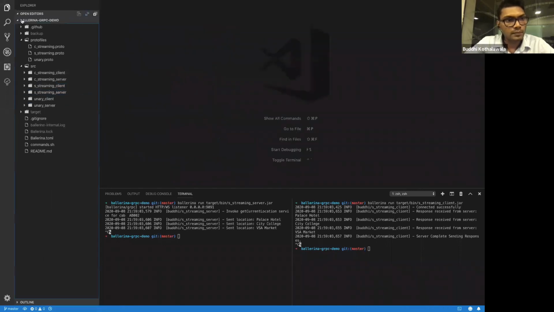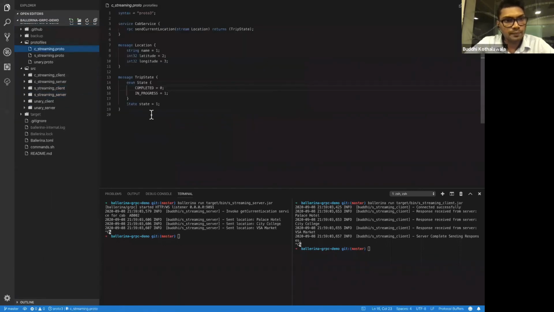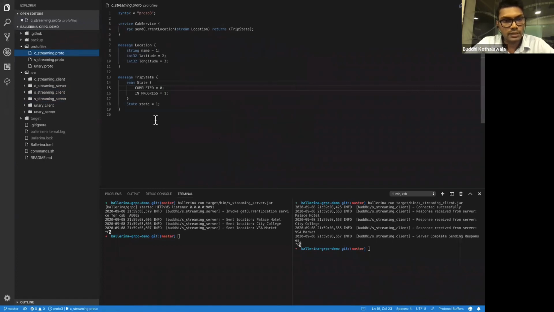We are done with server streaming. Here is the protobuf file that I'm going to use during this demonstration. This location message is the same as the previous one. Here we have a trip state: once you have completed your entire trip, the security unit will say it is completed, or it will be in the in progress state.